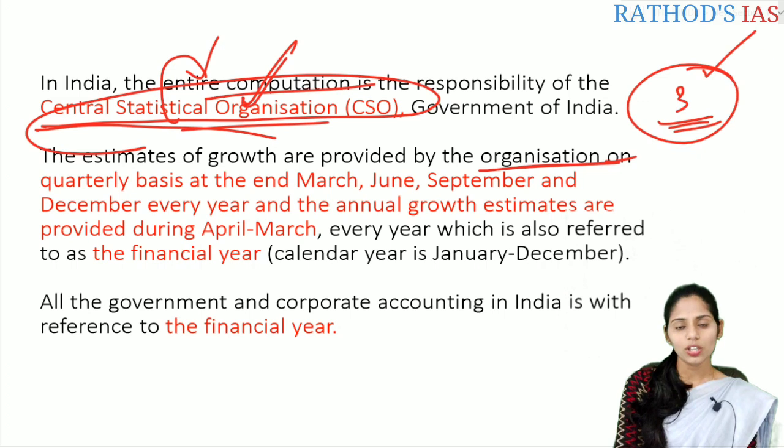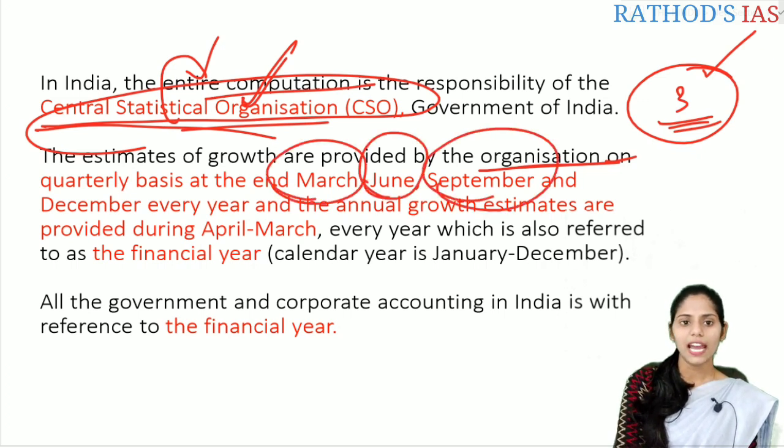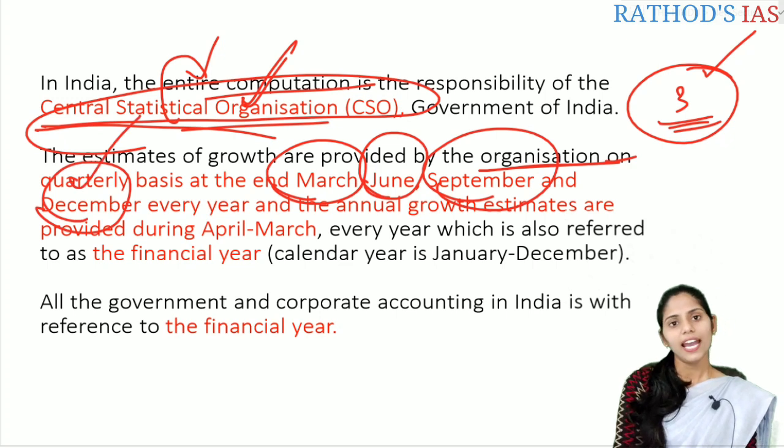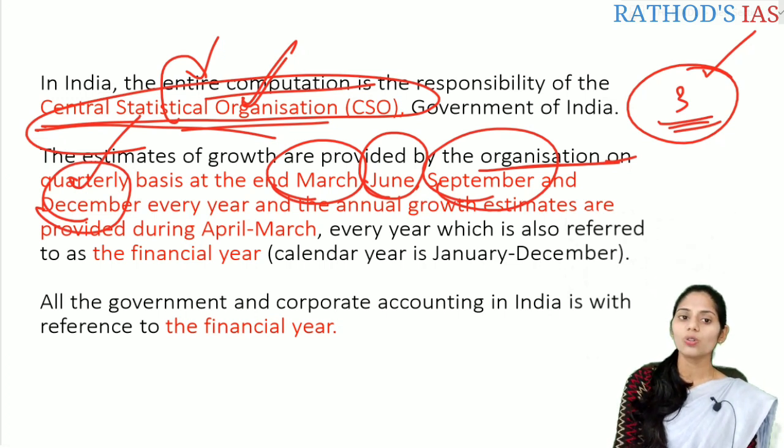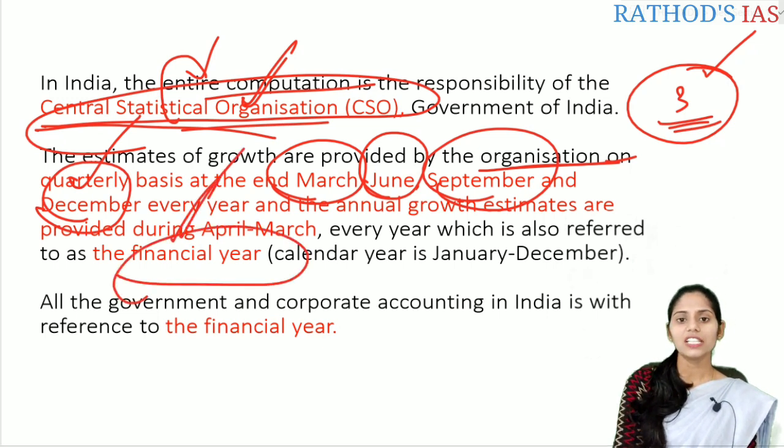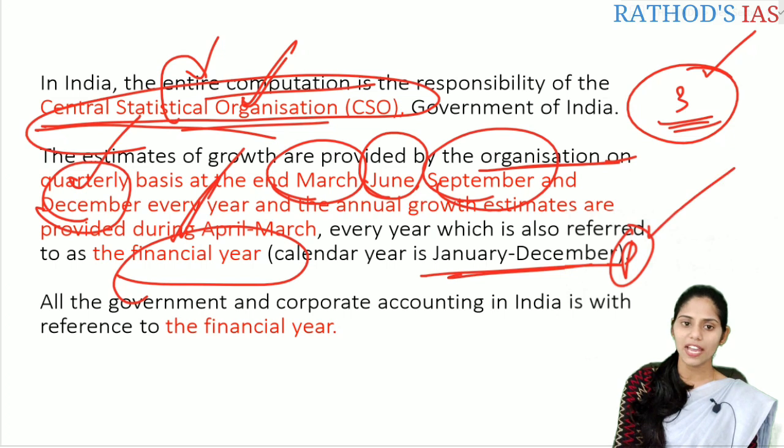And it is based on the months like end of March, end of June, end of September and end of December. And every year, the annual growth estimates are provided mainly in the months of April and March. And every year is also referred to as the financial year. So whenever talking about the financial year, it is a calendar year, that is from January to December. Don't forget this. This is also an important prelims fact.